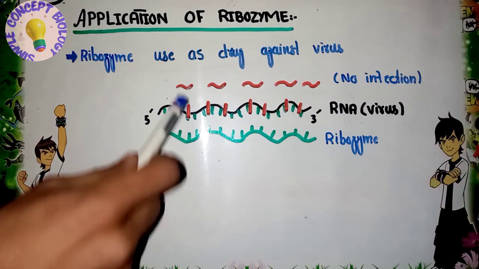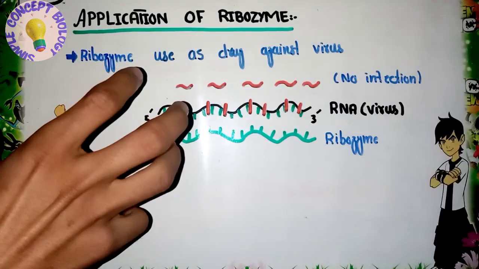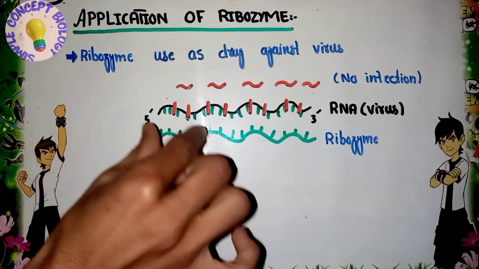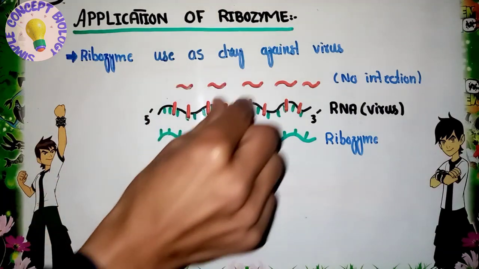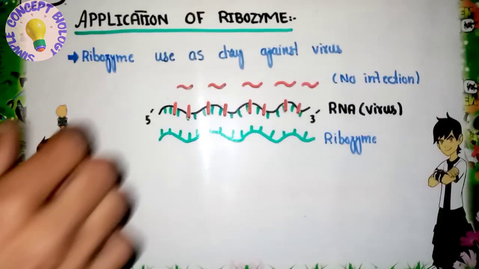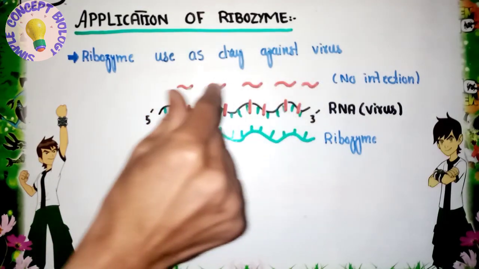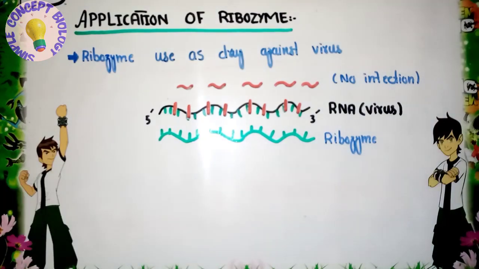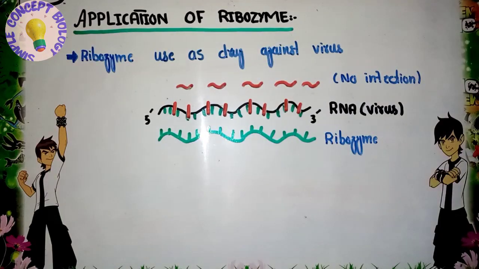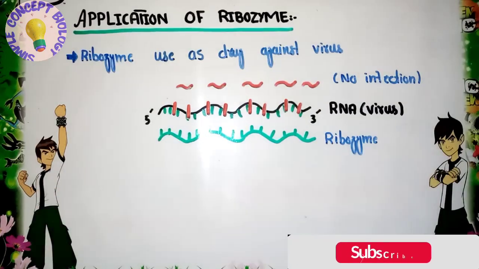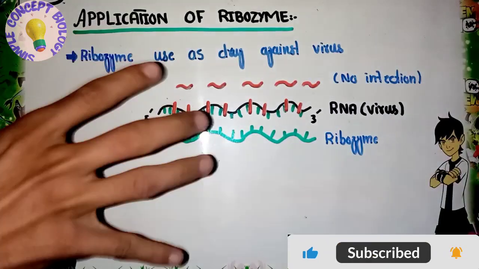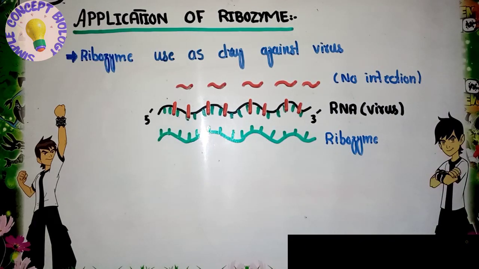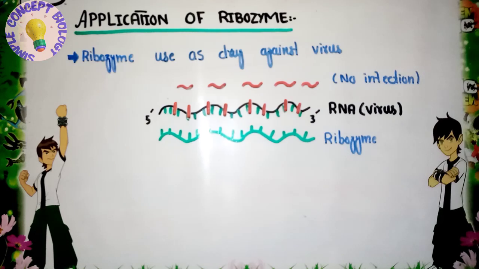After pairing up with the RNA, this ribozyme is able to cleave the RNA into pieces. You can see here the pieces of the RNA, because this RNA is cleaved by the ribozyme. After the cleaving of the virus RNA, it is not able to cause infection. So this is the practical application of the ribozyme, to use as a drug against virus infection.